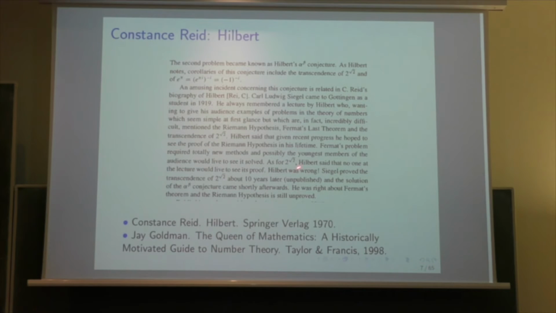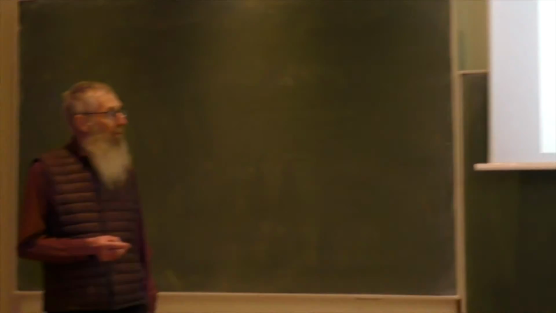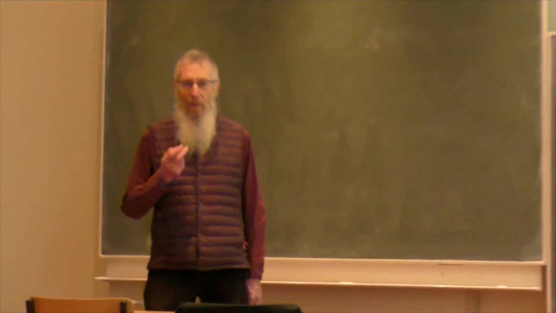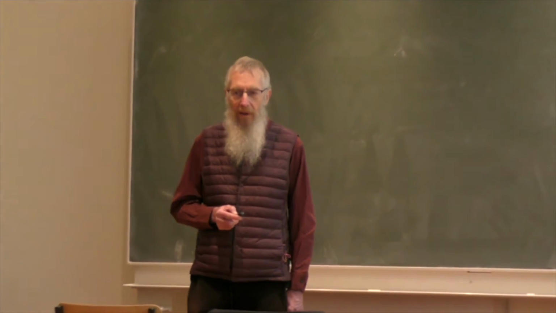And as for 2 power square root of 2, Hilbert said that no one in the lecture would like to see the proof. And in fact, he was wrong because Siegel saw the proof, and Siegel, in fact, contributed to the proof. And what is interesting is where did the ideas of the proof came from?